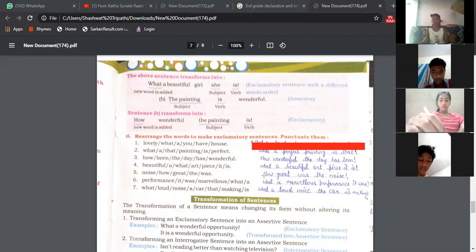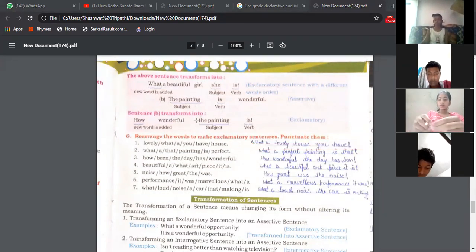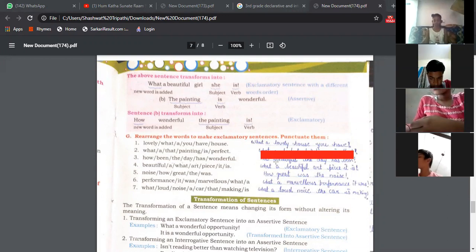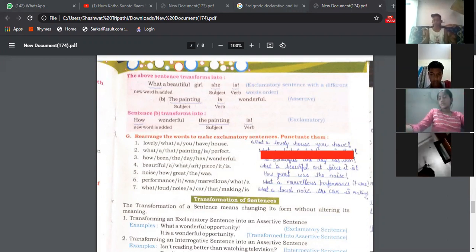What a lovely house you have. Write down: What a lovely house you have. Exclamation mark. It is written, right? Yes, sir. Done?